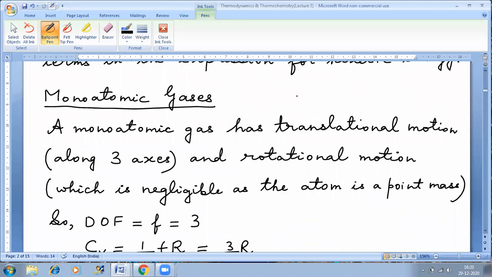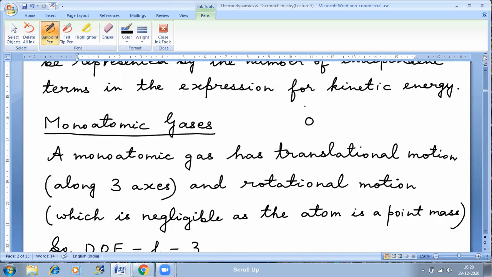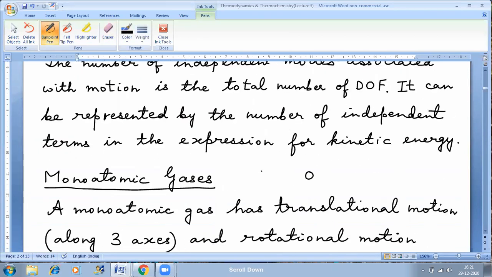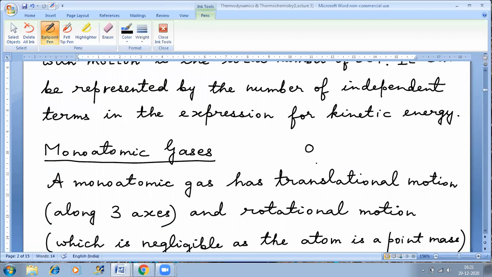Also, the molecule is very small in size. It's an atom, and on top of that, it's very small in size. Only one atom is there, that means it's monoatomic, and also it is very small, like a point mass. An atom is extremely small in size. If I want to consider the motion, because for degrees of freedom I need to know the number of independent modes associated with the motion, what are the independent modes associated with the movement of this atom?